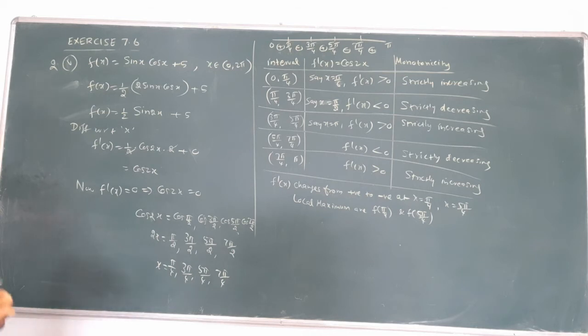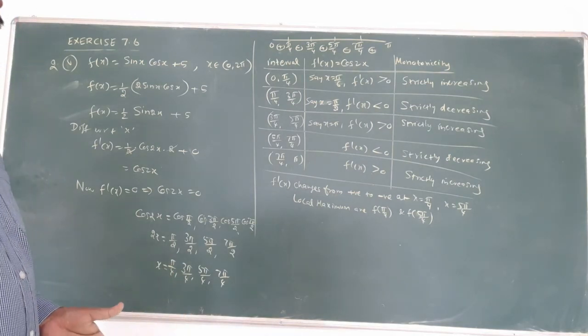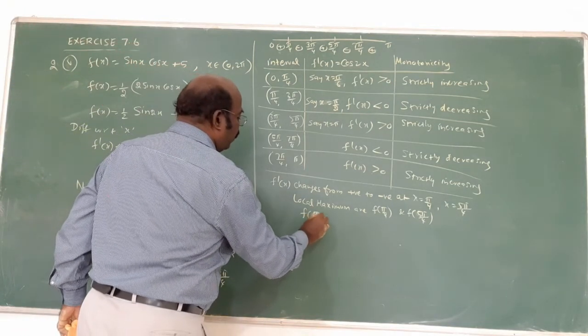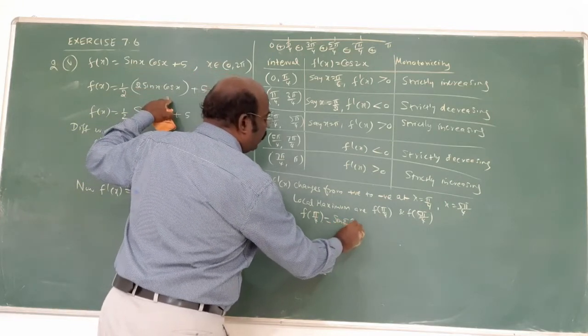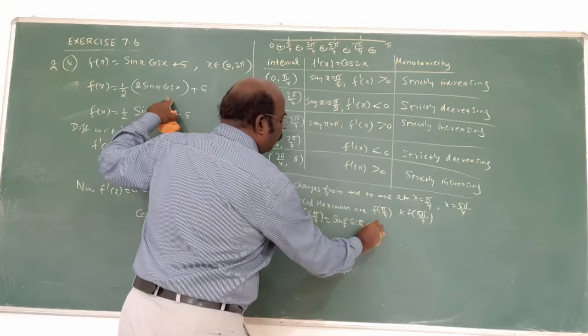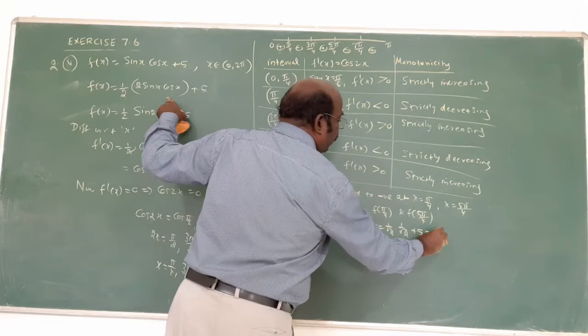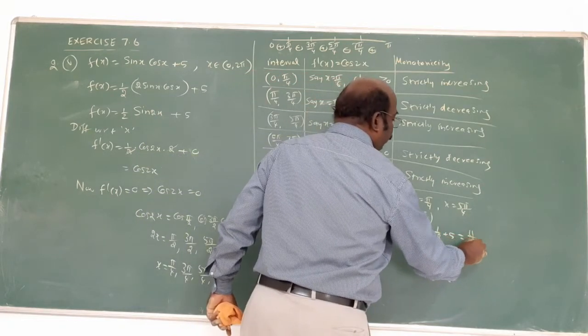The next one also what? 5 by 4. This also, 5 by 4 is what? 225. 180 plus 45. 180 means unchanged. The same thing will come. Am I right? Therefore, f of 5 by 4 equal to, substitute there, sin 5 by 4 cos 5 by 4 plus 5, 1 by root 2 into 1 by root 2 plus 5, 1 by 2 plus 5 equal to what? 5 and a half, 11 by 2.